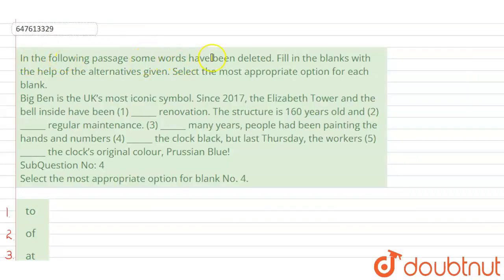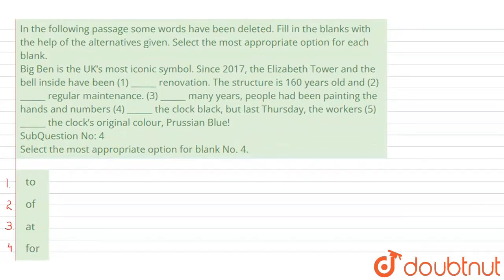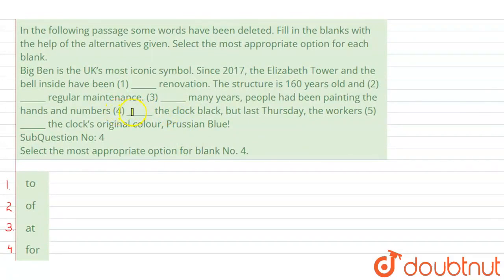Hello everyone, so the question is, in the following passage some words have been deleted. Fill in the blanks with the help of the alternatives given. Select the most appropriate option for each blank. और हमें कहा गया select the most appropriate option for blank number 4. The options are 2, of, at, 4.